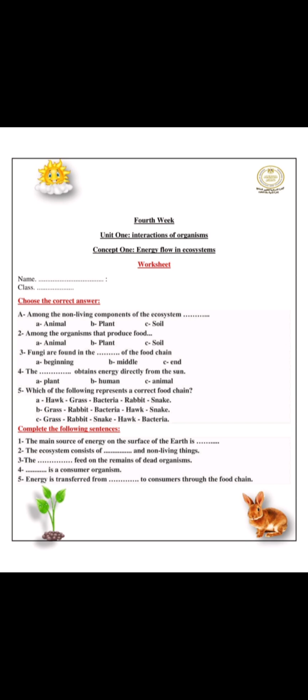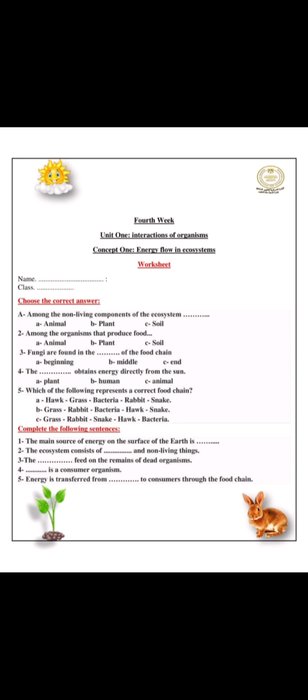Number 4: organisms that obtain energy directly from the sun: plant, human, animal. The answer will be A, plant. Which of the following represents the correct food chain? We said a food chain must start with grass, or a producer, so the answer will be B or C. Then we find in C the grass is eaten by the rabbit, then the rabbit is eaten by a snake, then hawk, then bacteria. So the answer will be number C.